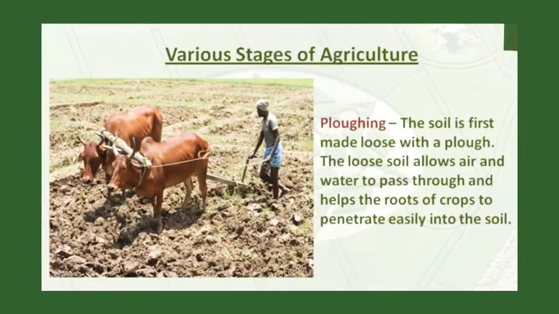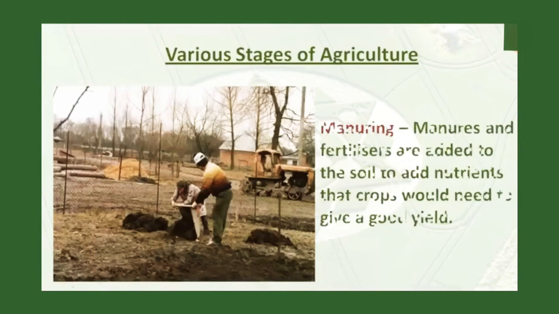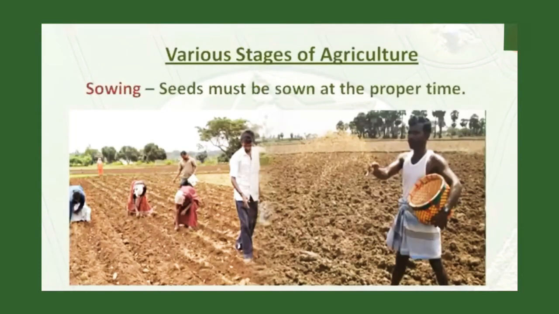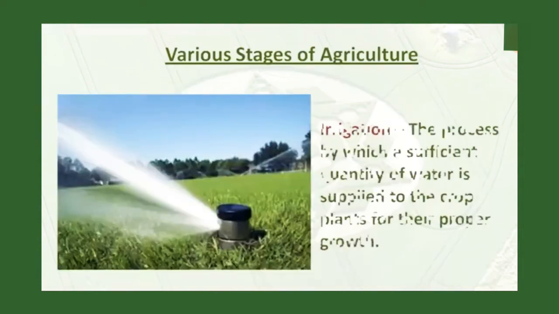The loose soil allows air and water to pass through and helps the roots of crops to penetrate easily into the soil. After that, manures and fertilizers are added to the soil to add nutrients that crops would need to give a good yield. Sowing is done or should be done at the proper time.